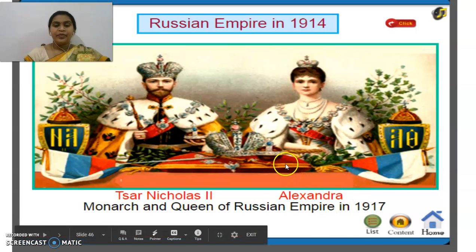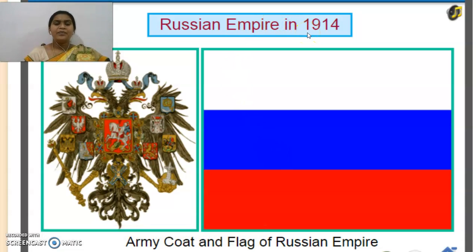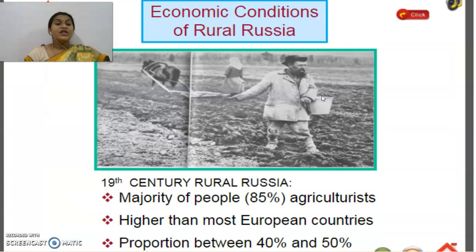Here we see the Russian Empire's army code and its flag.